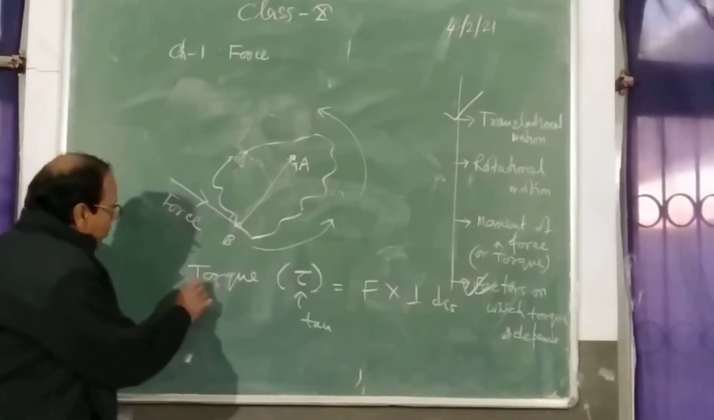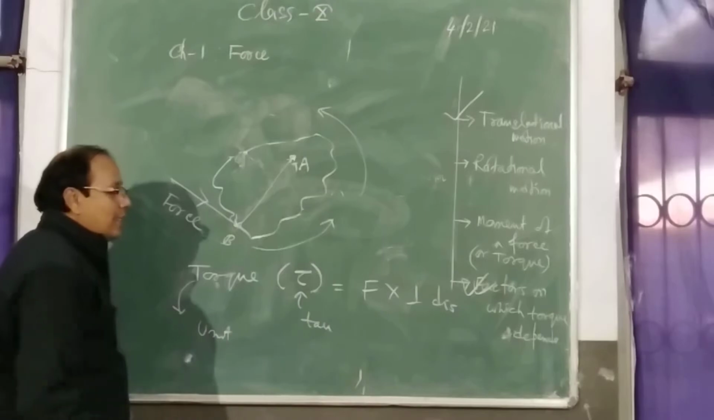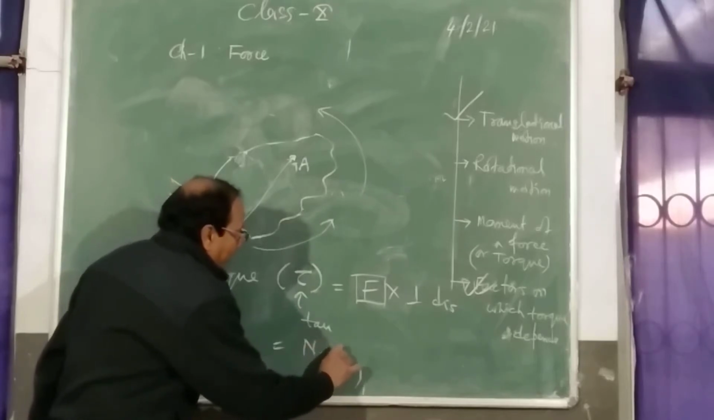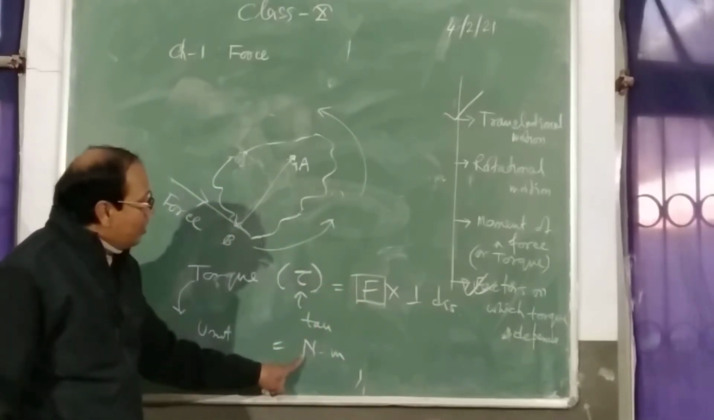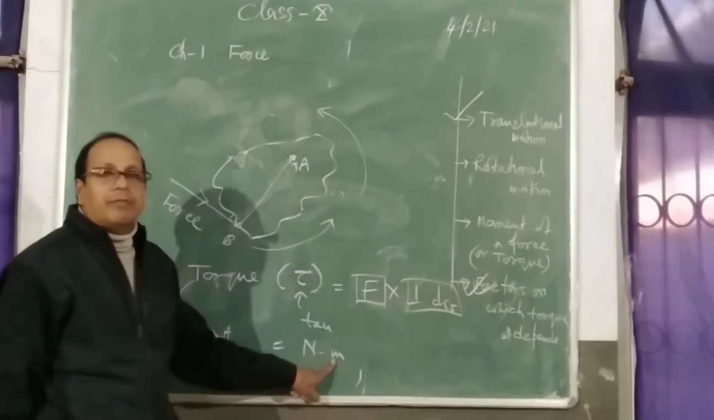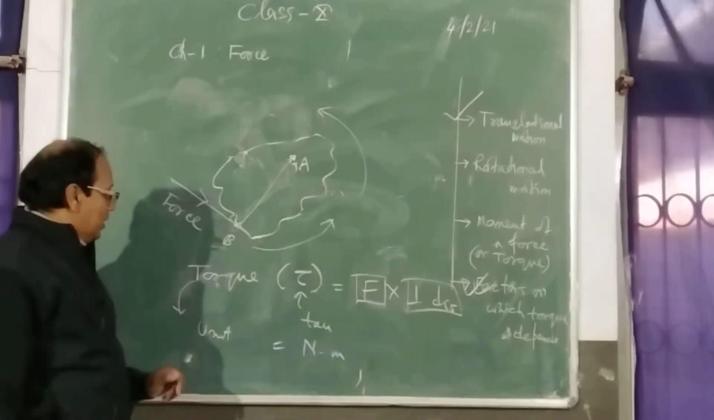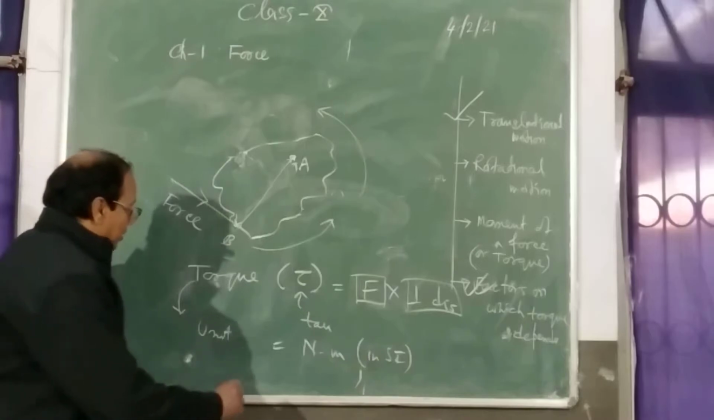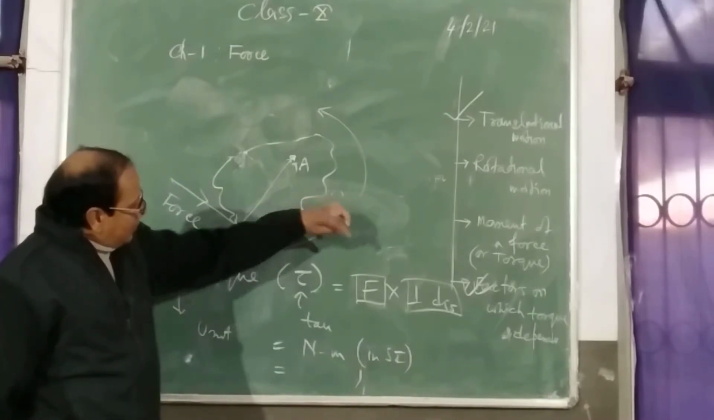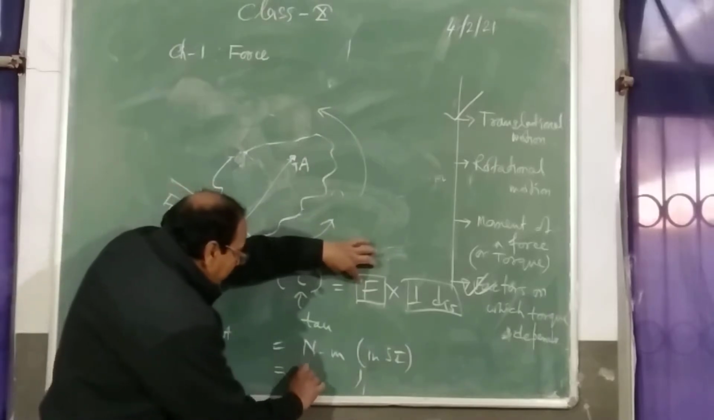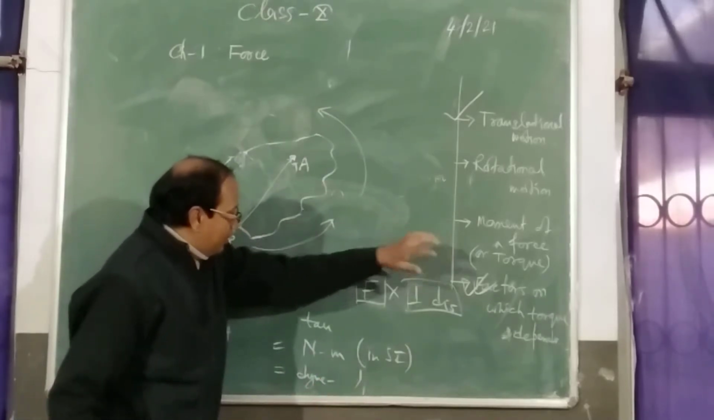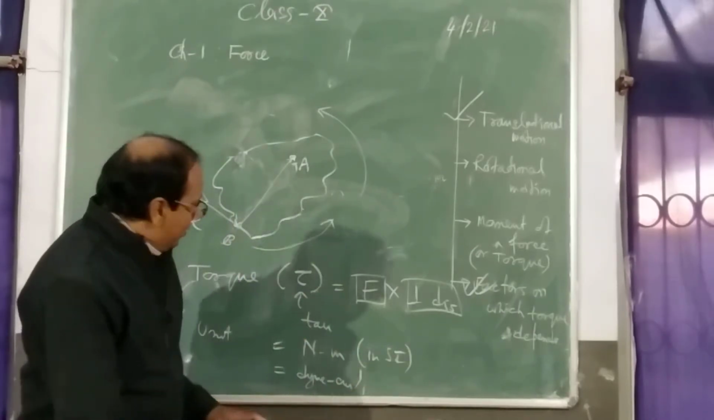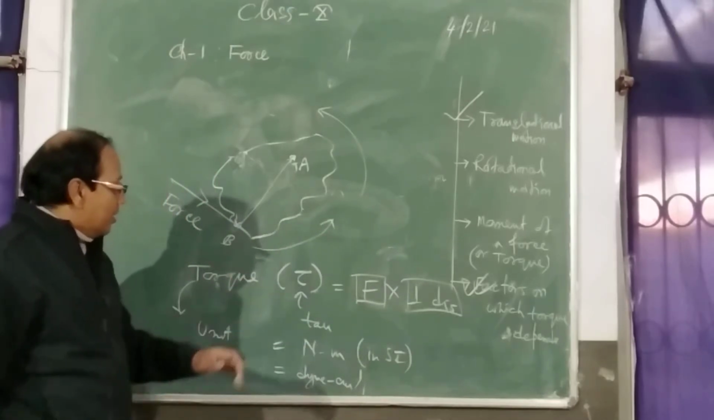Now we will go for the unit of torque. The unit of torque in SI system is Newton meter, because force is measured in Newton and the perpendicular distance is measured in meter. So it is Newton meter in SI system. If it is in CGS system, then the unit of torque will be dyne centimeter, because force is measured in dyne and perpendicular distance is measured in centimeter. Right? Now let me discuss the relation between Newton meter and dyne centimeter.